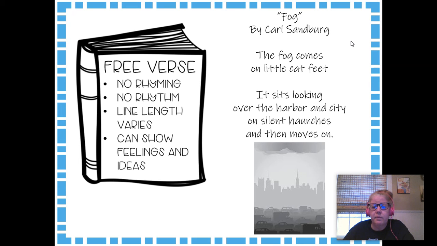The fog comes on little cat feet. It sits looking over the harbor and city on silent haunches and then moves on. So the poet is sort of invoking that feeling that the fog is sort of creeping in, right? It creeps in silently to the city, right? It stays there for a little while. And then, in the morning, the fog kind of rolls in and then it rolls out again.